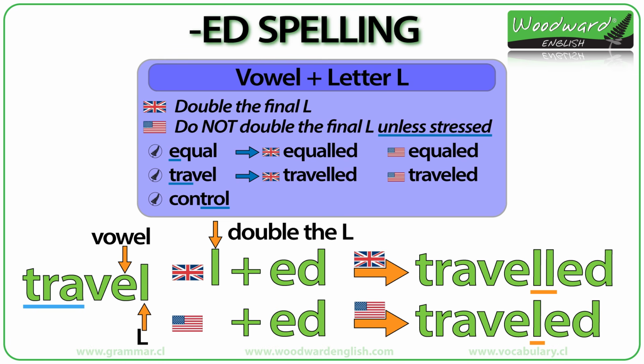The verb control is different because the stress is on the last syllable that has an L. Listen again. Control. Control. In British English, it becomes controlled with 2 L's, like the normal rules. But in American English, it is also controlled with 2 L's.